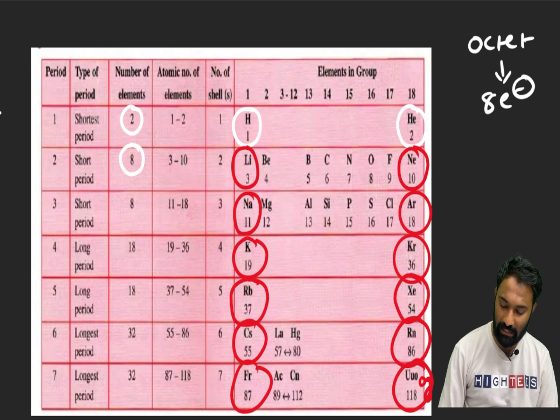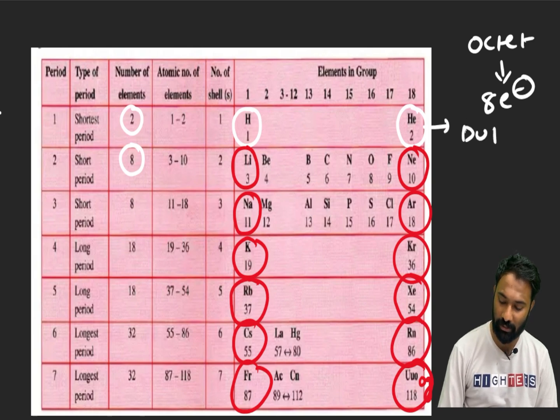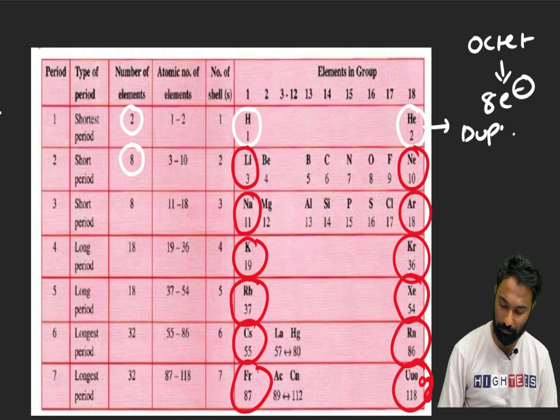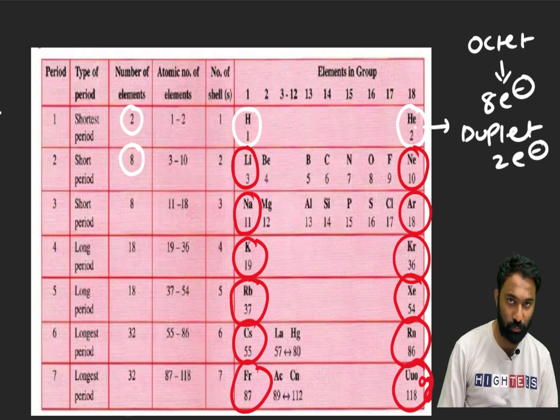But helium will not show the octet configuration. It will show the duplet configuration, meaning 2 electrons. Octet 8, duplet 2. See here, helium configuration is 2.